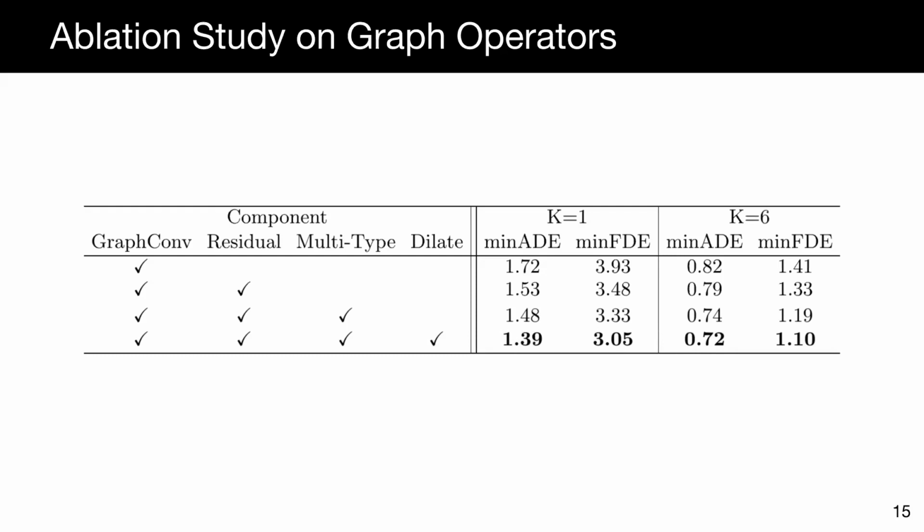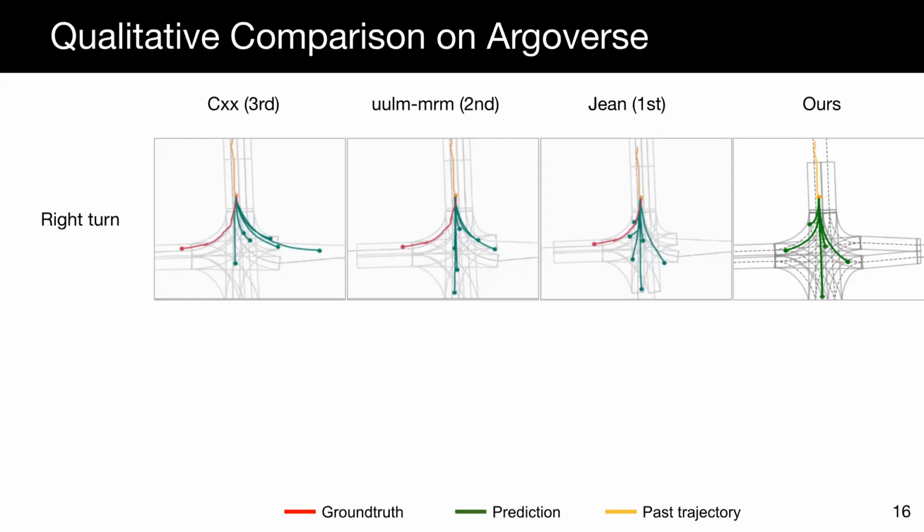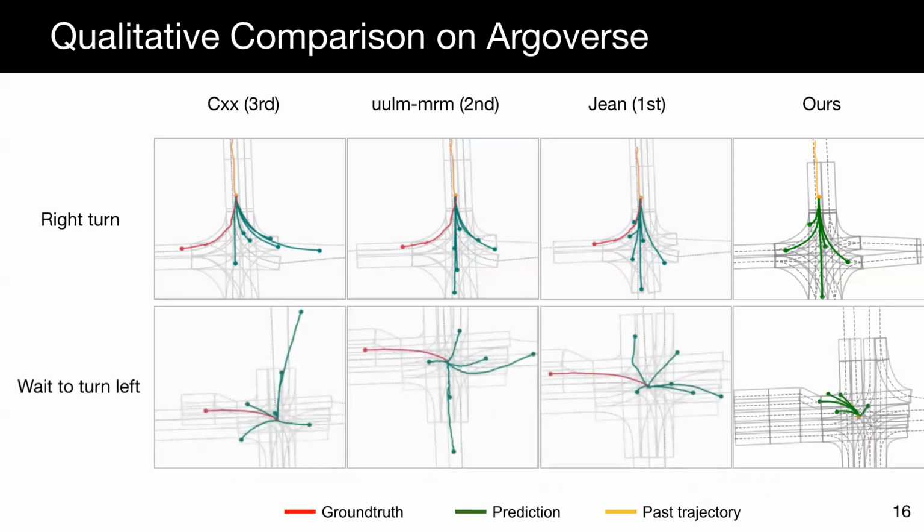Here we show qualitative comparison with top three methods on several challenging scenarios. In this right-hand scenario, our model is the only one that captures all possible modes, showing that by better understanding the map, we can produce more diverse trajectories. In this wait-to-turn-left scenario, since the past trajectory provides limited information, map plays a more significant role in prediction. Our model is able to produce more realistic trajectories, while other methods produce divergent trajectories.